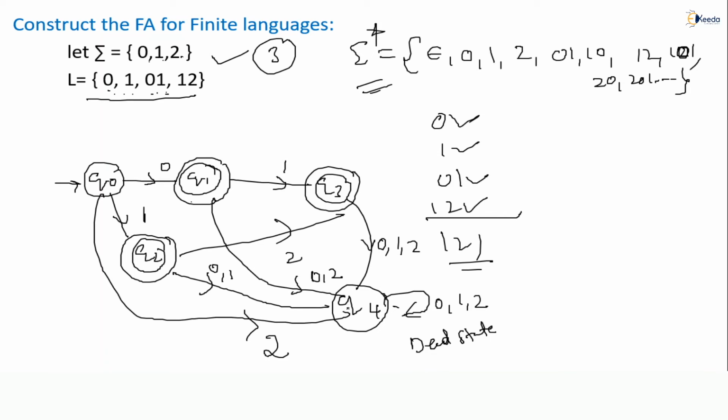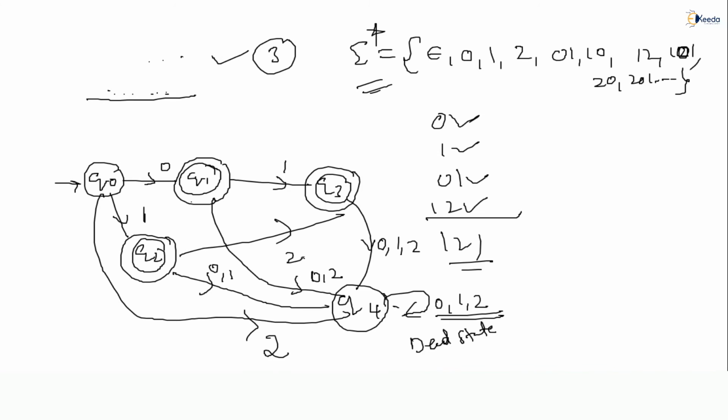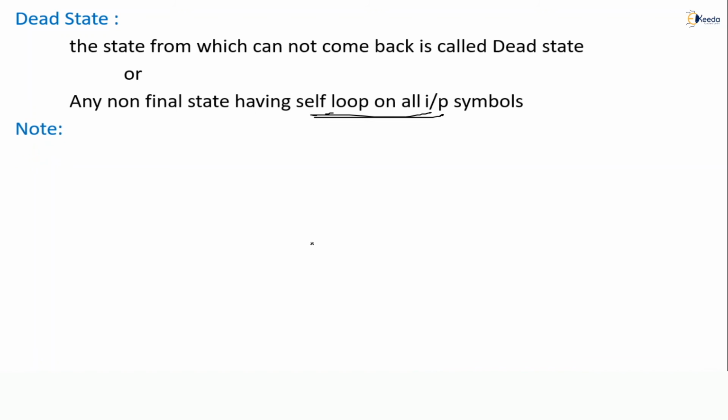So this Q4 is non-final, Q0 also non-final, correct or not? Out of these, Q4 has a self loop over all symbols or not? You can also see the previous example. This Q2 is a non-final state having a self loop on all input symbols. Only one input symbol is there, right? This way we can understand what is meant by dead state here. So write down, all of you: any non-final state having a self loop on all input symbols is nothing but a dead state. Simply you can also call it an unreachable state.